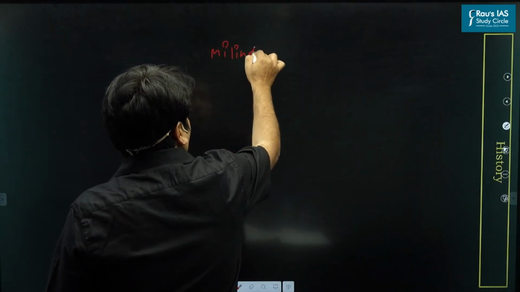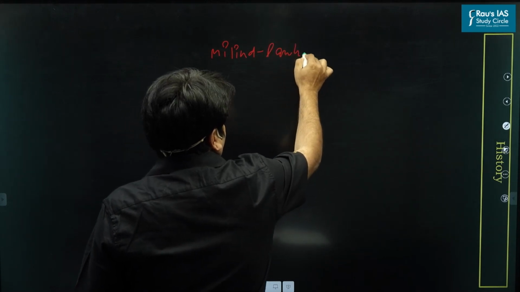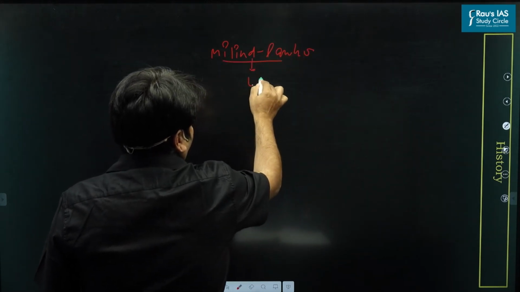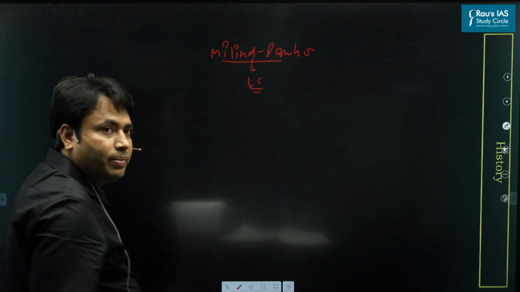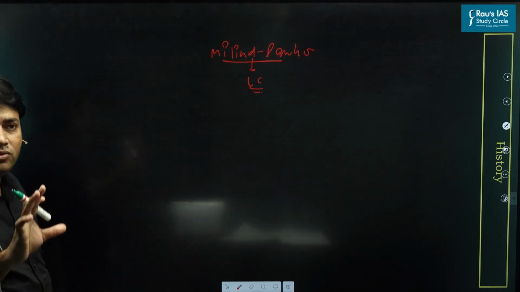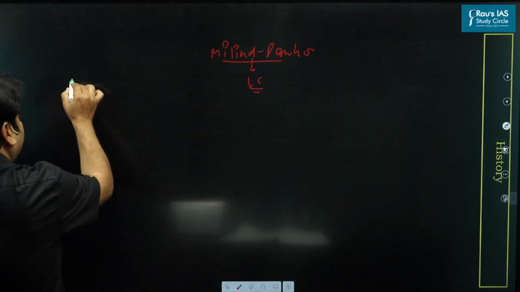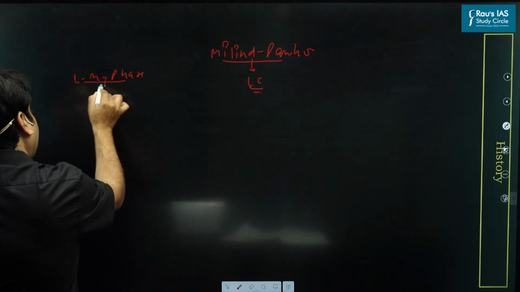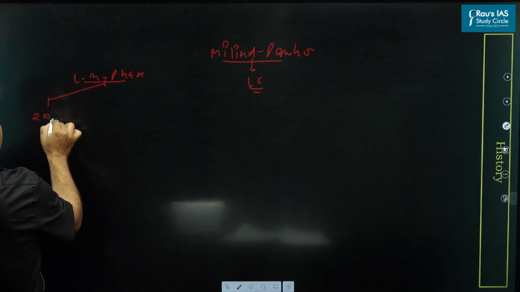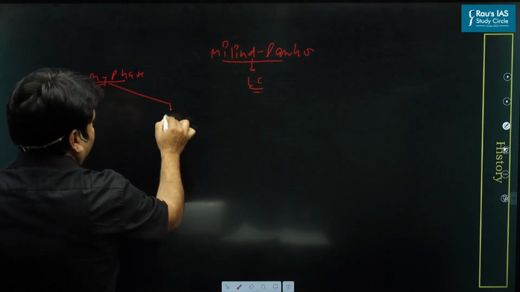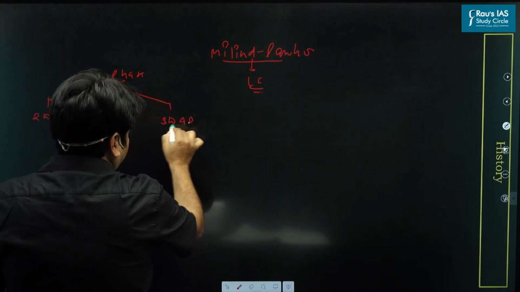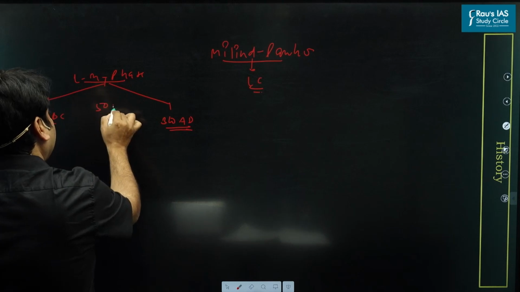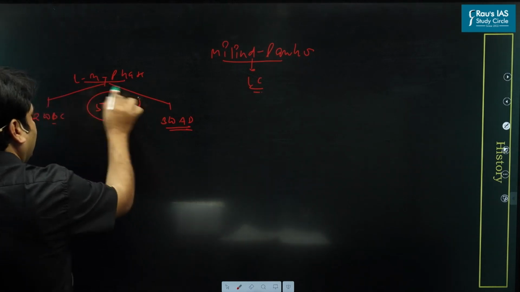Let's discuss this Milinda-panho. Again, this is an important literary composition. First you have to understand the later Mauryan phase. We all know the general timeline of the later Mauryan phase is 200 BC to 300 AD. This is the 500 years.